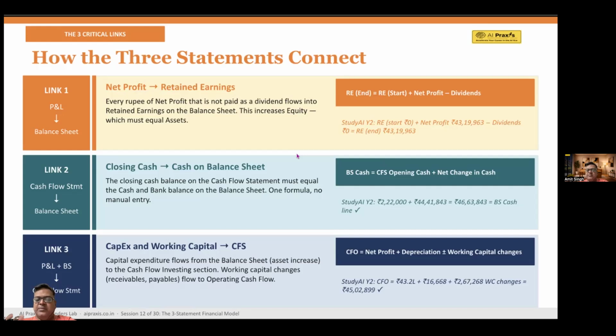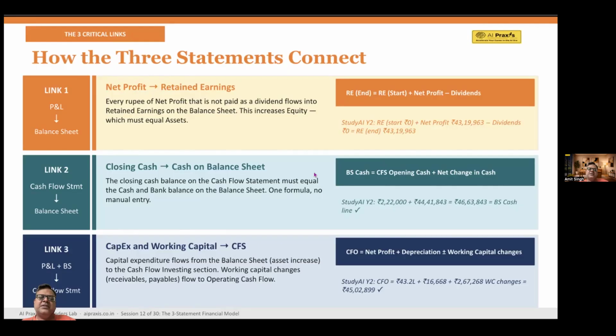The link 2 here is cash flow should be connected to the balance sheet. Okay. So closing cash must match the balance sheet cash. And the formula is simple. Balance sheet cash should be equal to the opening cash, right? Plus the net change in the cash.